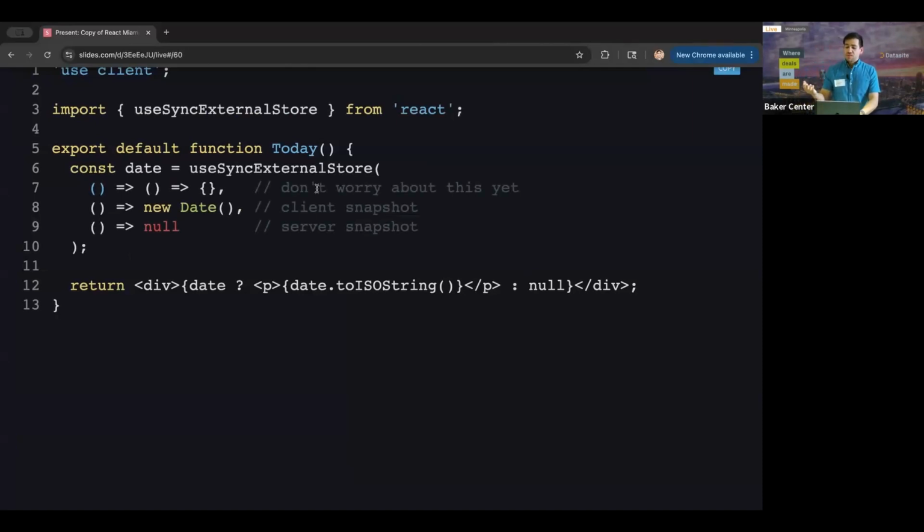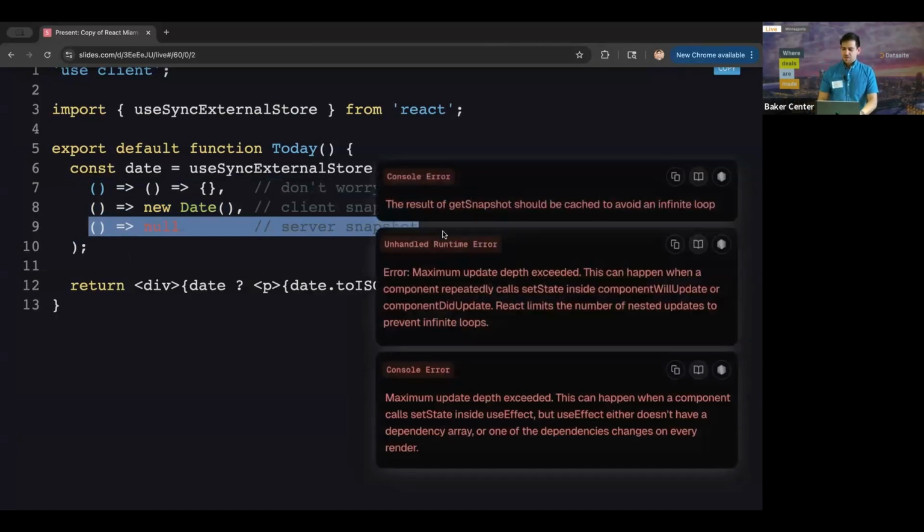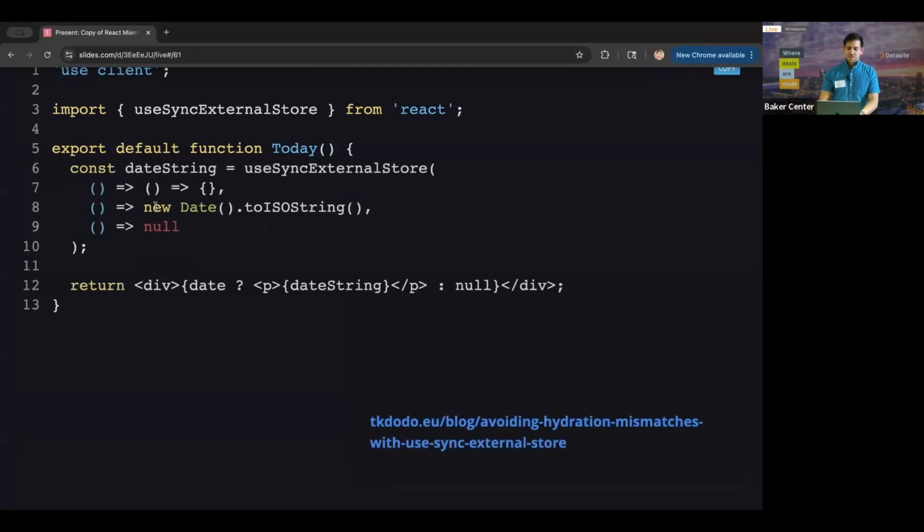But you could actually use useSyncExternalStore, where you don't worry about this. We have the client snapshot, which is the date, and then we have the server snapshot. This almost works, but you do get a bunch of errors from Next.js, and that's because we need this to be serializable on both the client and server. So we turn this into an ISO string, and then we could just show the date string directly in there.